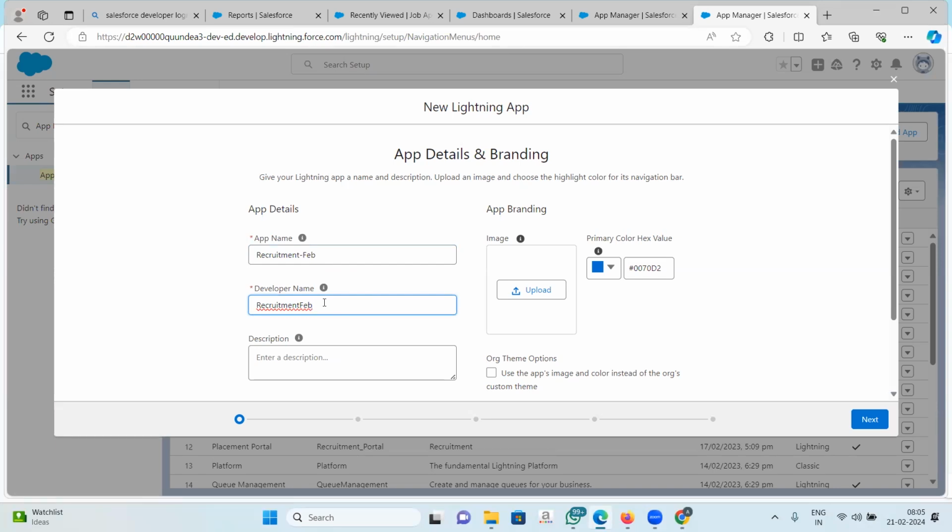The developer name, it will pick up on its own. Once I click here, it will pick it up on its own. You can change it if you want to. Now, what are descriptions and why are they important? Anybody wants to answer that? What should I put in the description field and why is the description field so important? Related to recruitment, some information. Yeah, related to recruitment, some information.